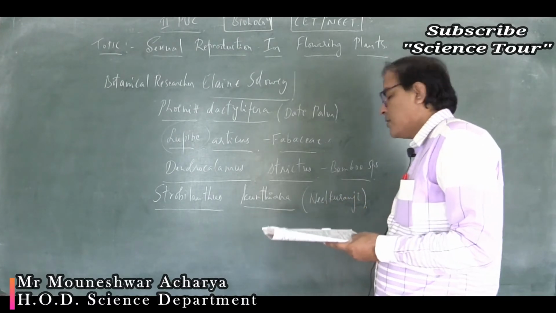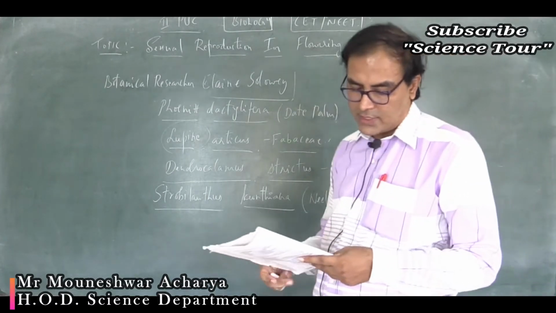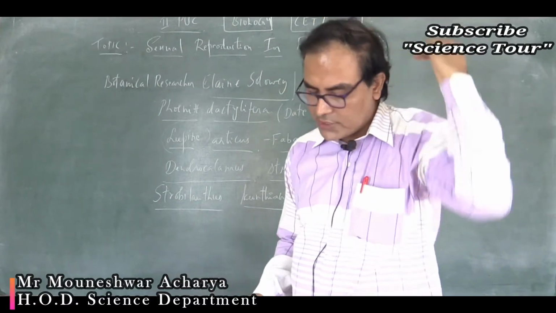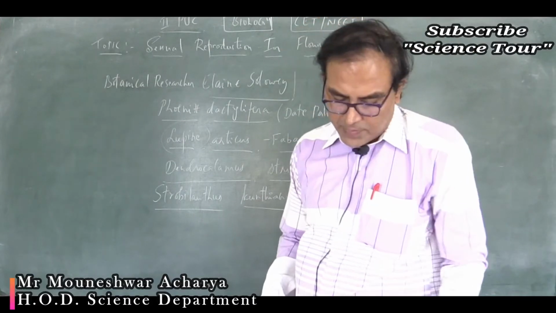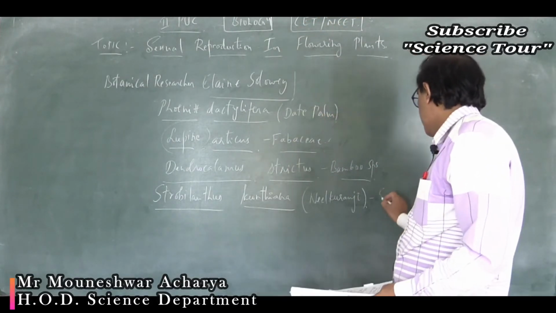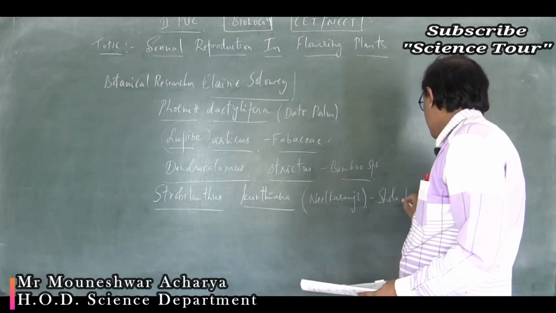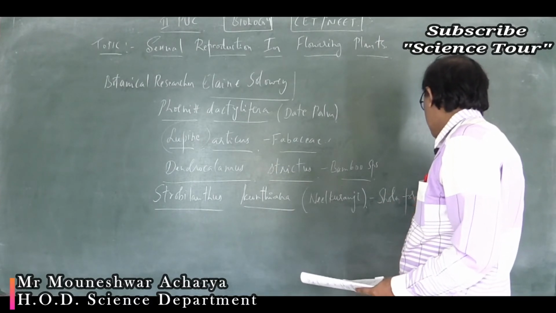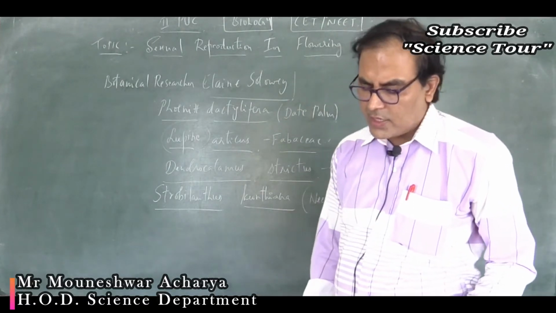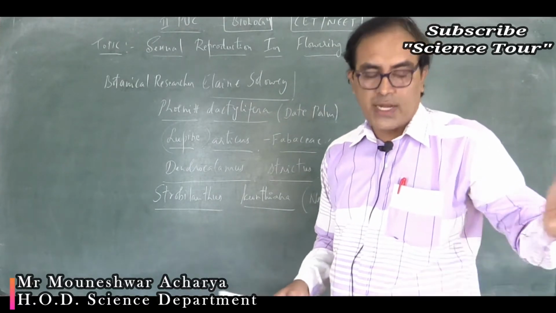Neelkuranji, or simply one can call it Kurinji. It is a shrub which is mainly found in the Shola forest. Where do you find it? In the Shola forest, mainly in the region of the Western Ghats.